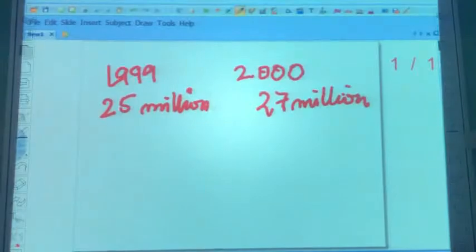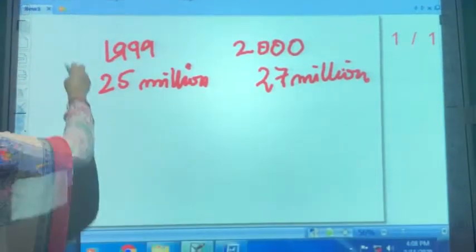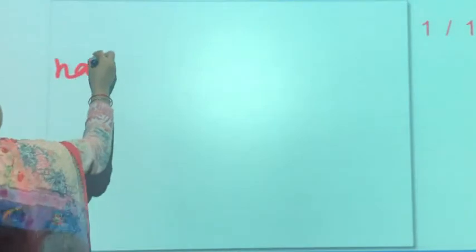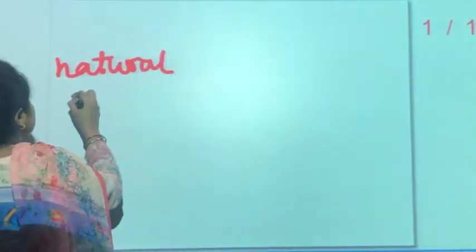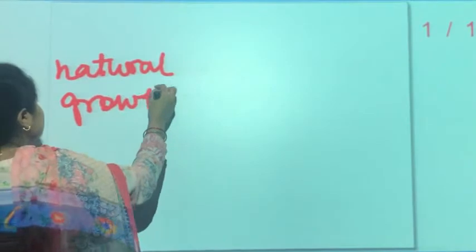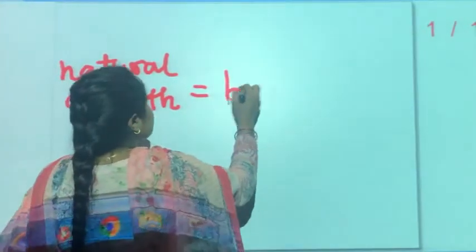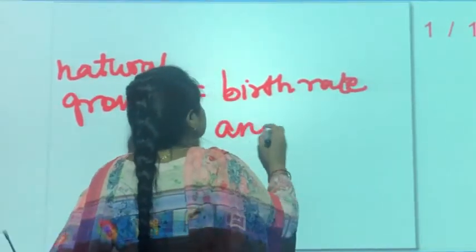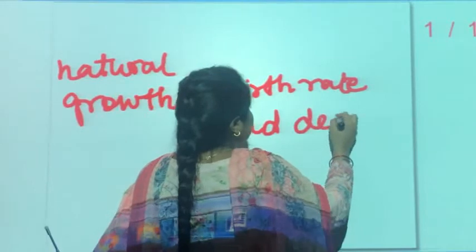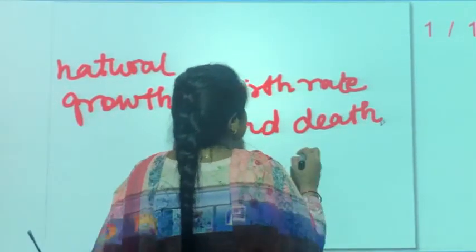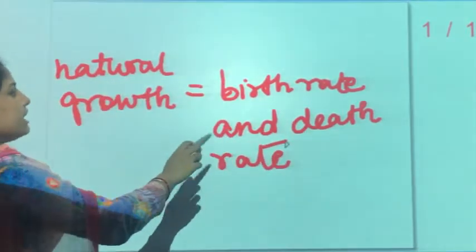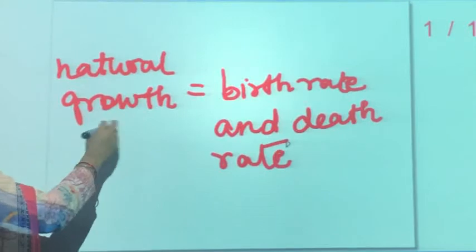Natural growth is the difference between birth rate and death rate. The difference between birth rate and death rate is called the natural growth rate.